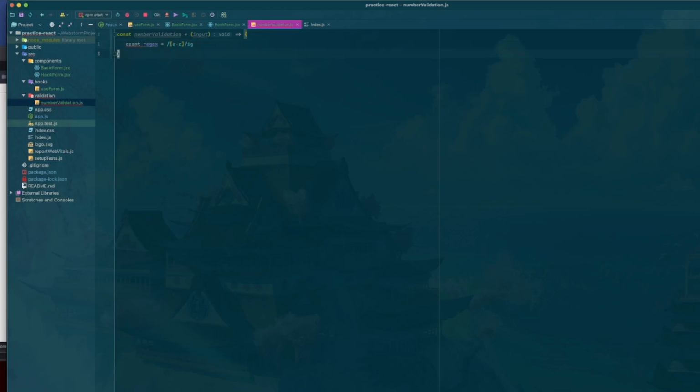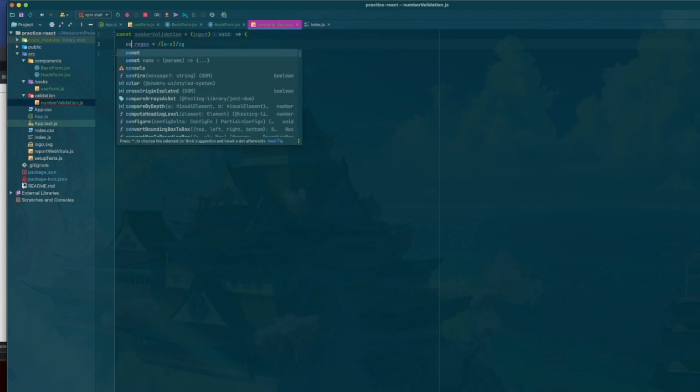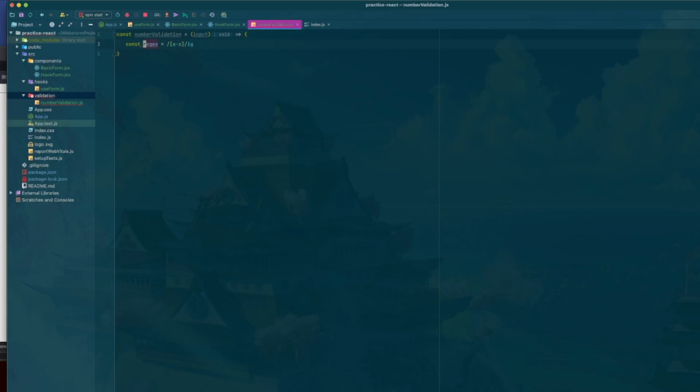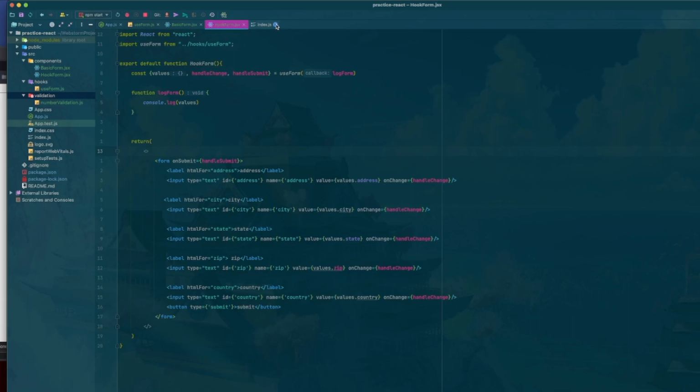So what this is going to do is look for anything A through Z, and I'm going to ignore case, and it's going to be global, so it's going to do everything. Now what I want is to return the regex dot test, and then we're going to pass in the input here. So that's going to be our validation. Close that out.